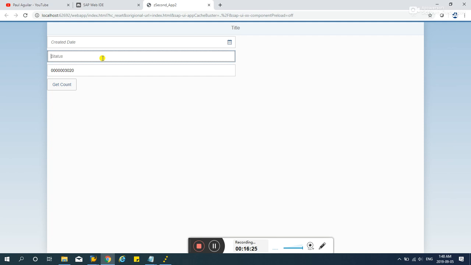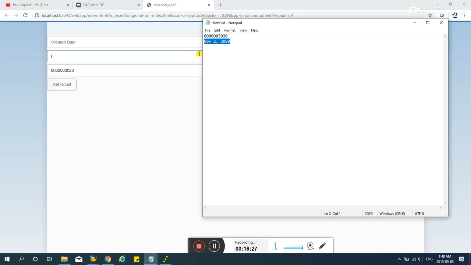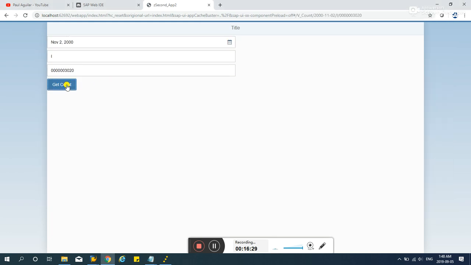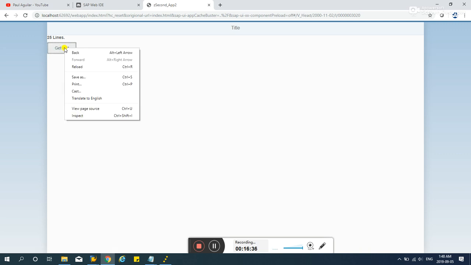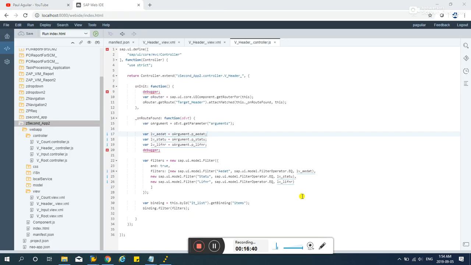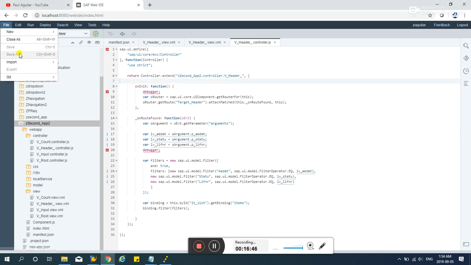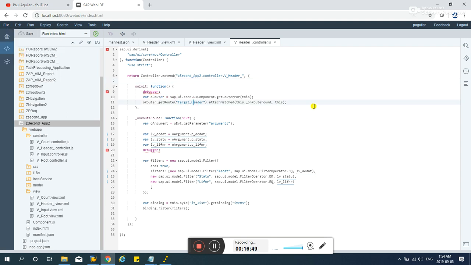Let's add a vendor there. I created date is that one. Okay, get list. Oh, it's not working again. What am I missing? I'll be back. Okay, I think it's working fine again. I've just closed everything and saved, made sure everything is saved, and the code is still the same.